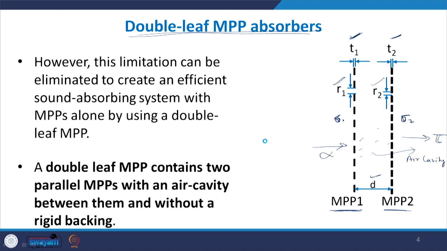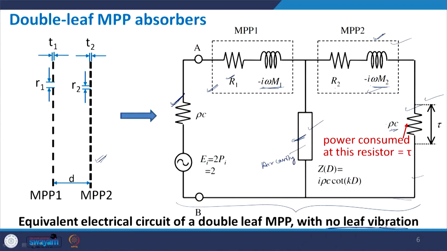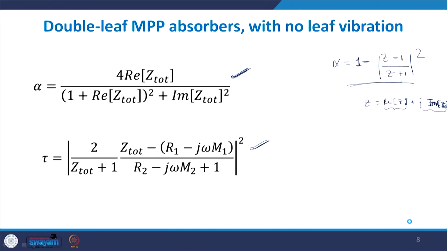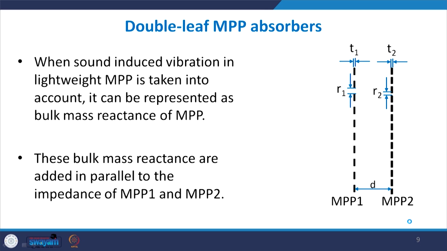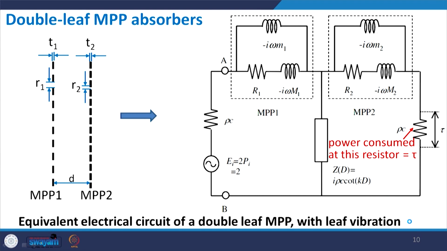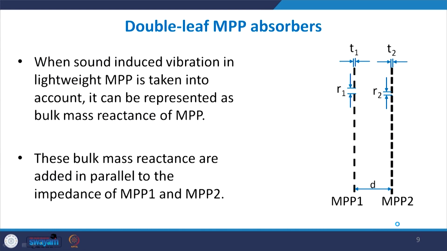So sometimes when the sound is incident on the panel, it can also cause the panel to vibrate along with the air. So this is when the panel is not vibrating, so there is no leaf vibration. But there can be a case when the panel itself starts vibrating as a sound wave is incident on it. In that case, the leaf vibration adds an additional reactance part which is directly proportional to the mass of the panel.